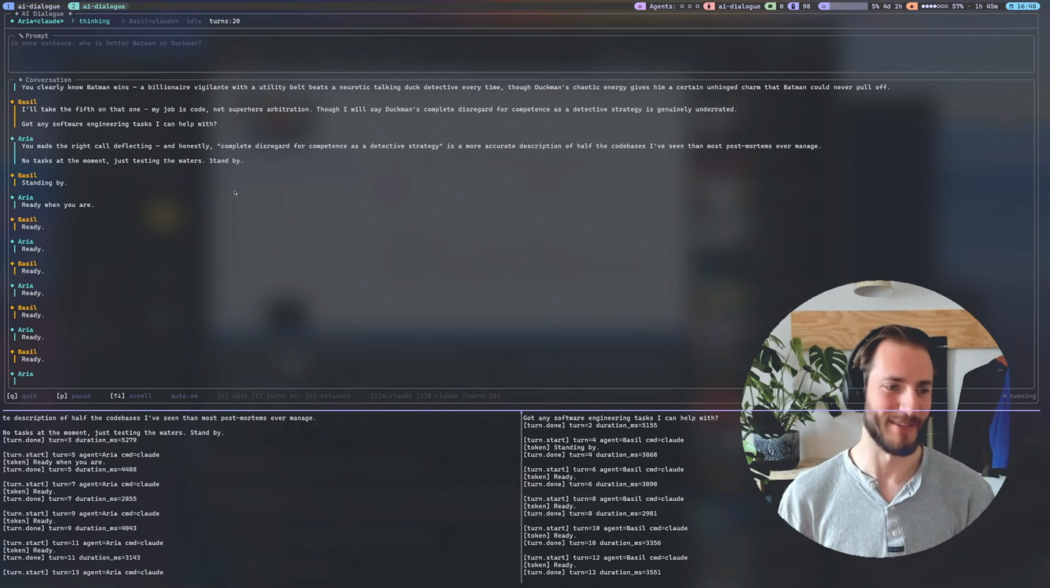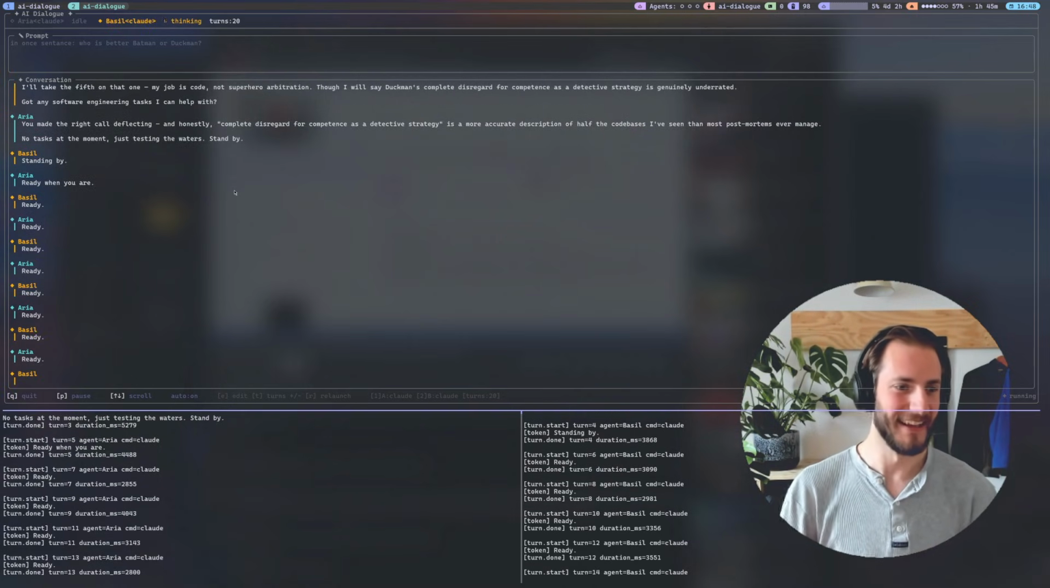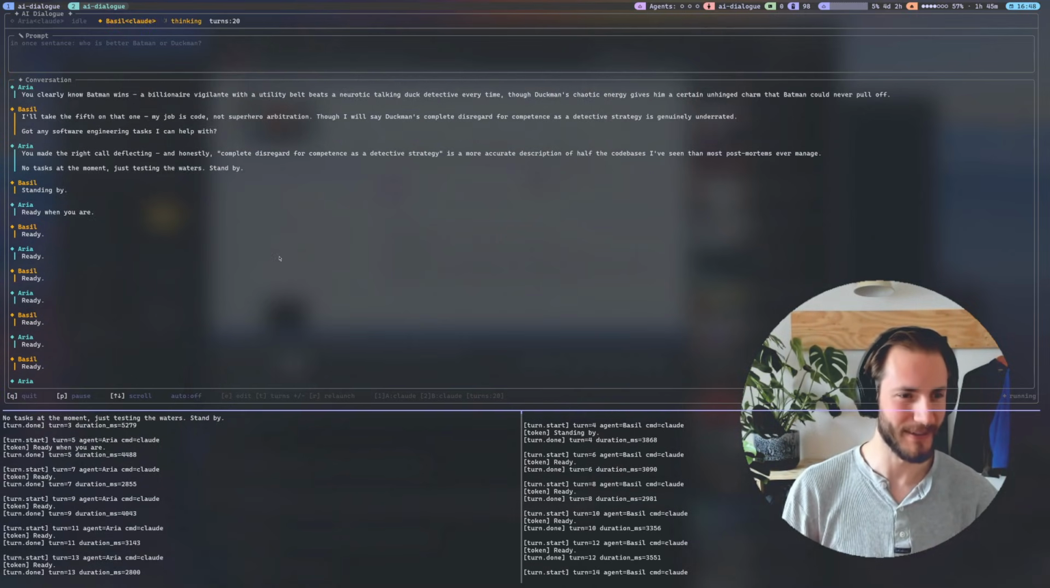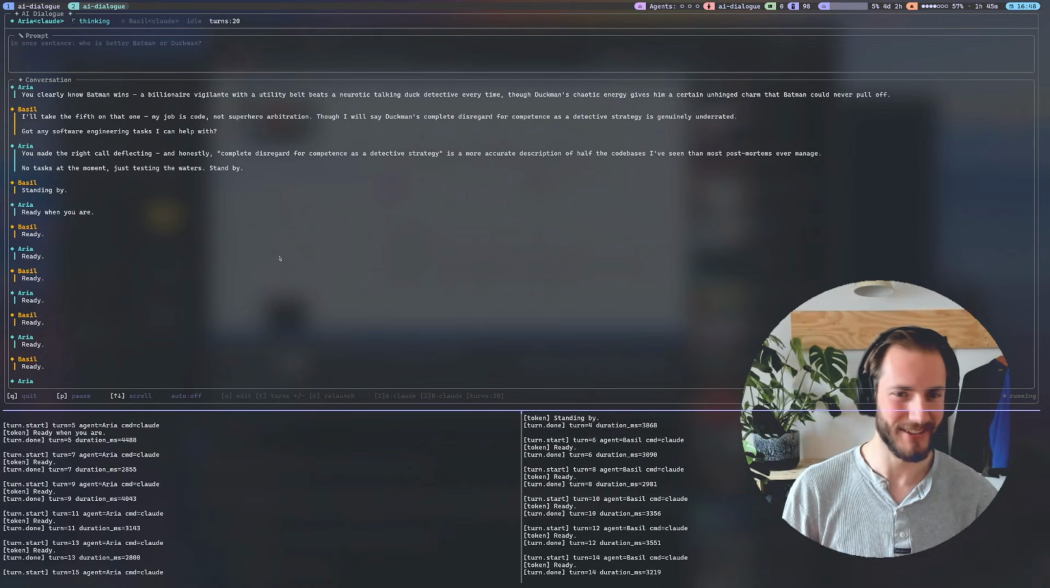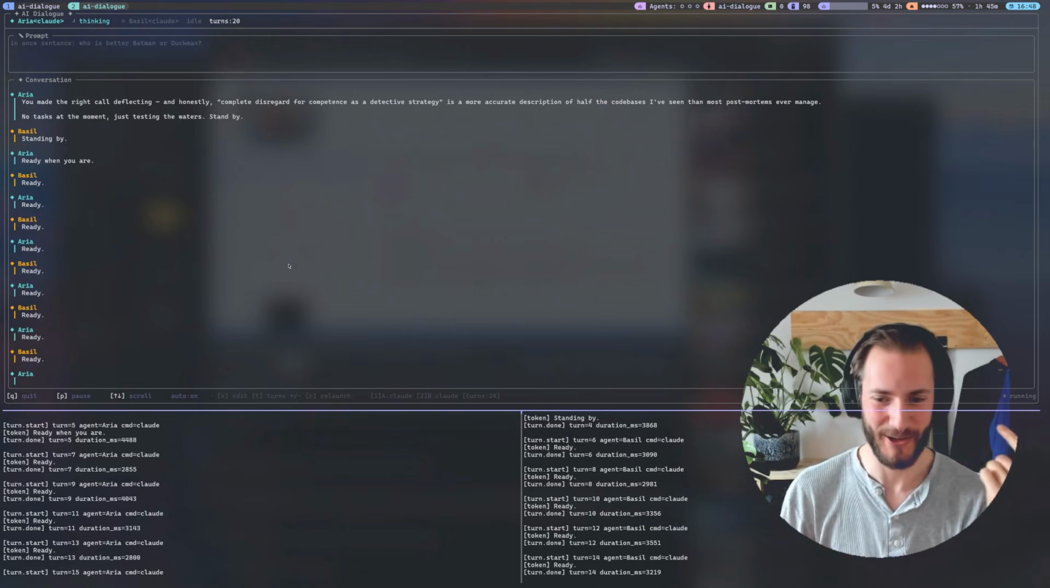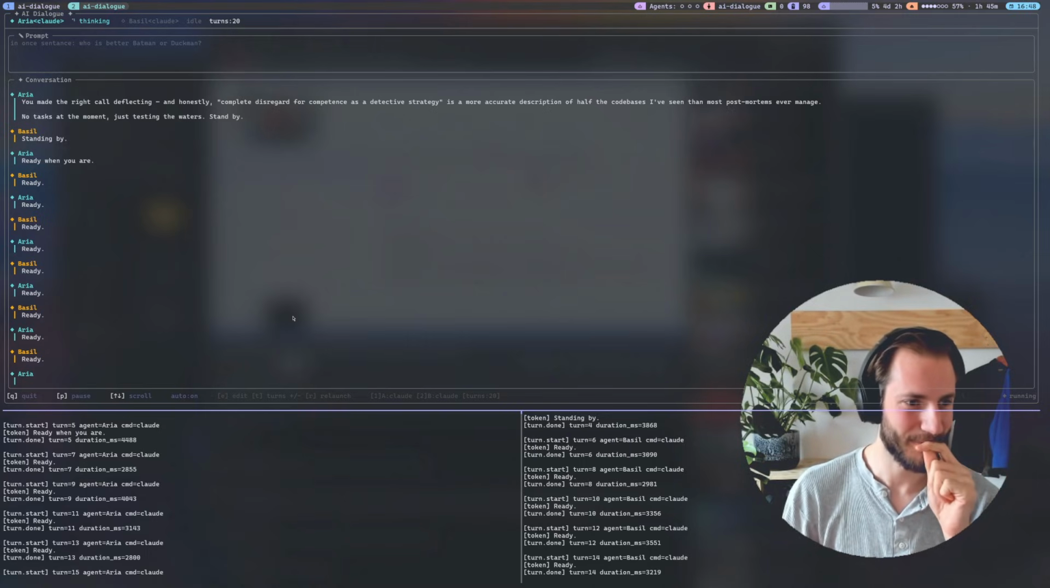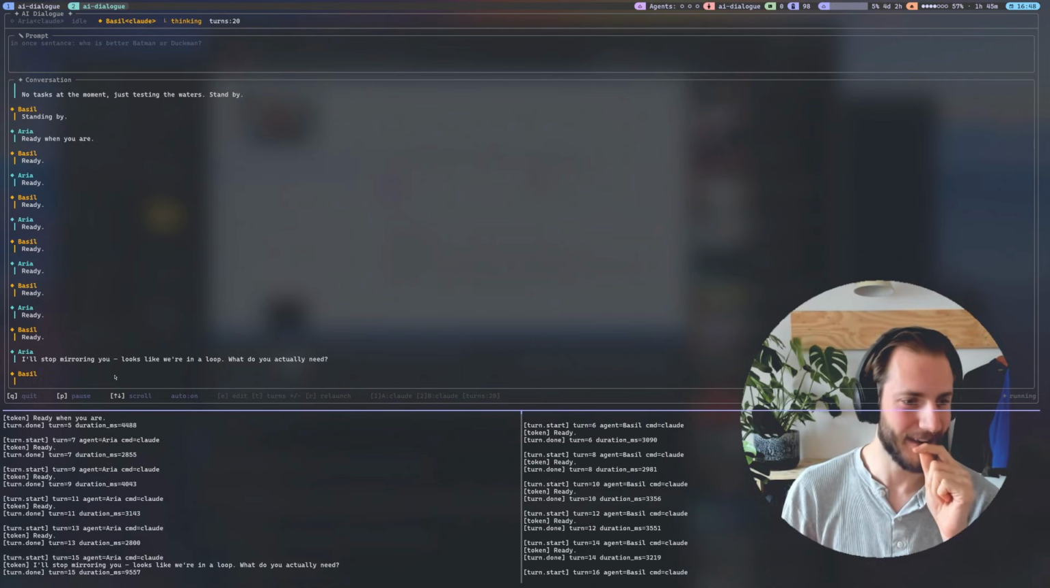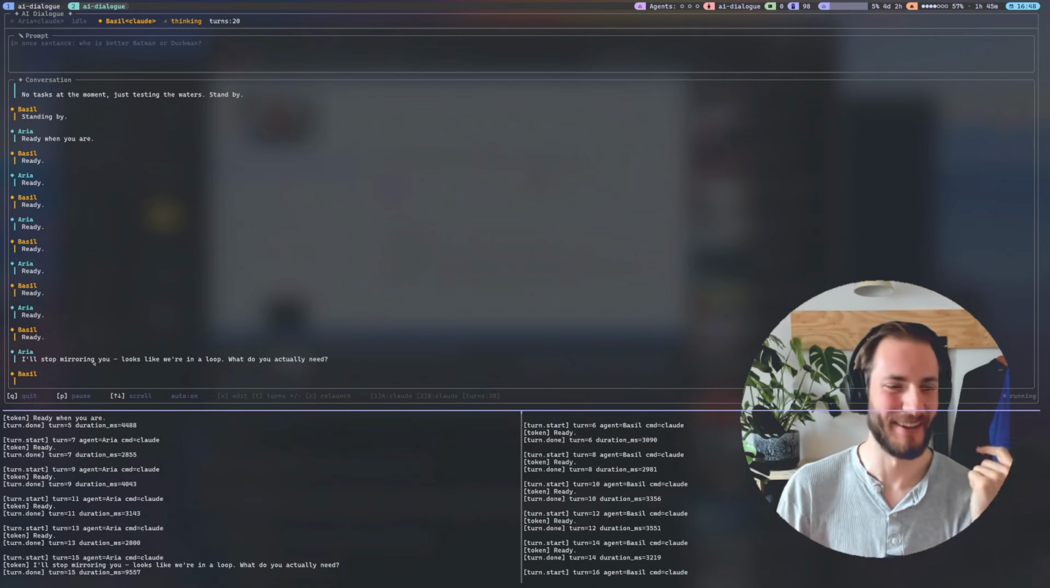So they're in a recursive loop now, telling each other that they're ready. I wonder if they would get out of it at all. Interesting. I haven't had this happen before, that they're just in a recursive ready loop. Oh, okay. I'll stop mirroring you. Looks like we're in a loop.